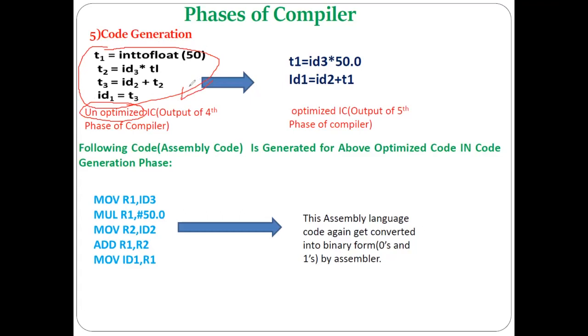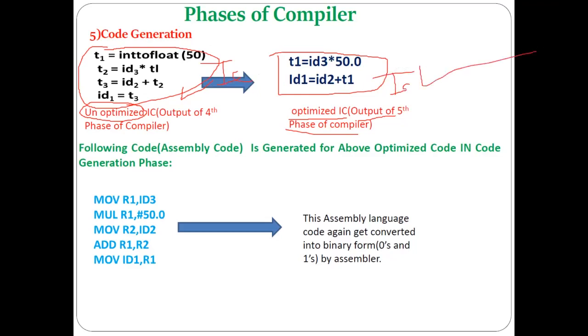Intermediate code generation. Okay. And in the fifth phase of compiler, what will we do? We will do the optimization, code optimization. That is the reason here you can see this is the optimized intermediate code. That is nothing but the output of our fifth phase of compiler. Understood? So this is also intermediate code and this is also intermediate code.